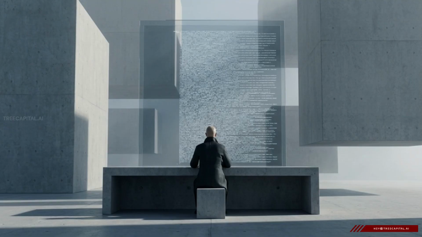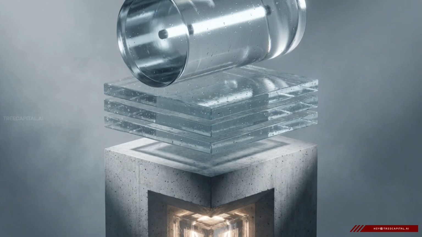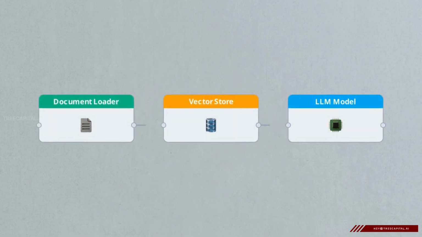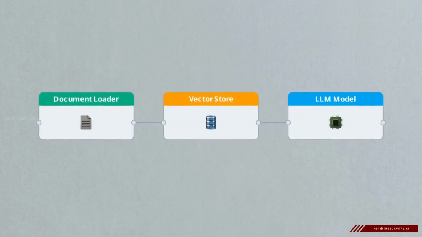That is where Langflow comes in. It is an open-source visual studio that replaces those mountains of brittle integration code with an intuitive drag-and-drop architecture. Langflow takes highly abstract AI infrastructure, vector stores, document loaders, memory modules, and turns them into tangible, color-coded functional blocks that sit on a blank digital canvas.